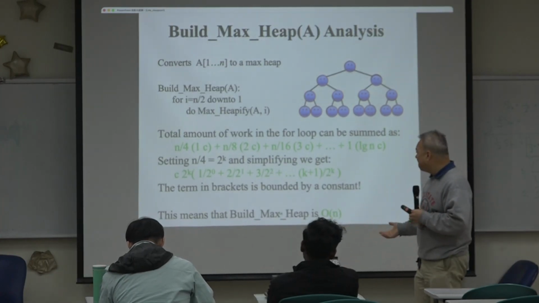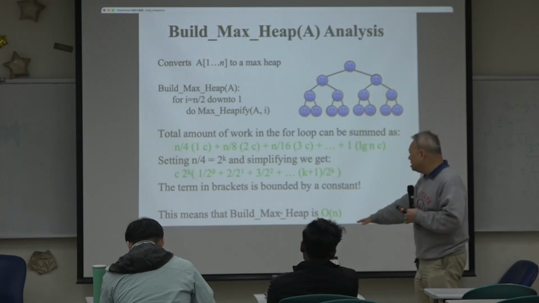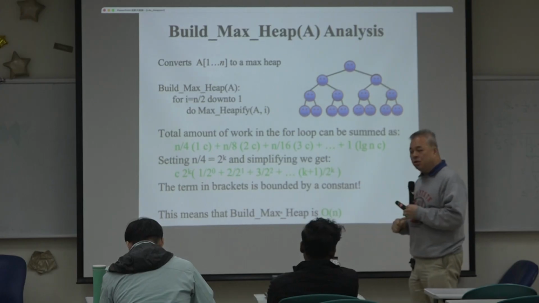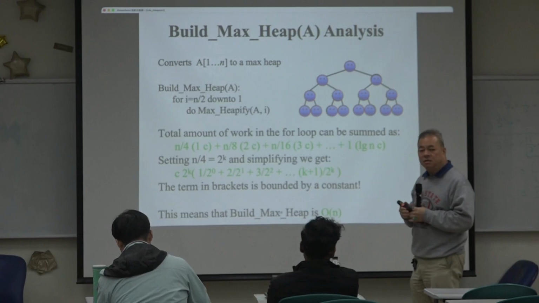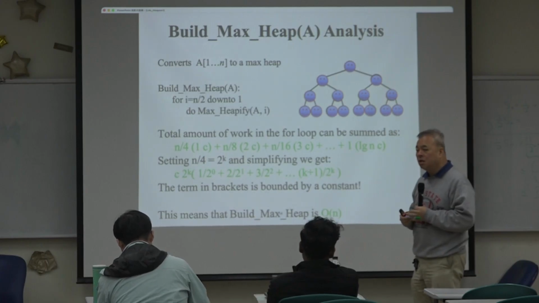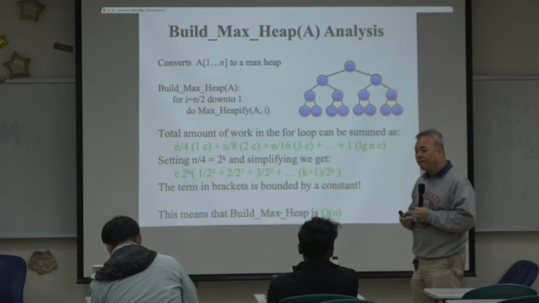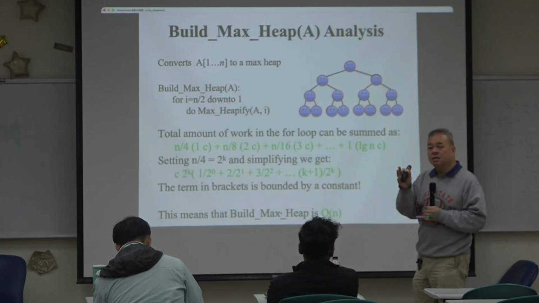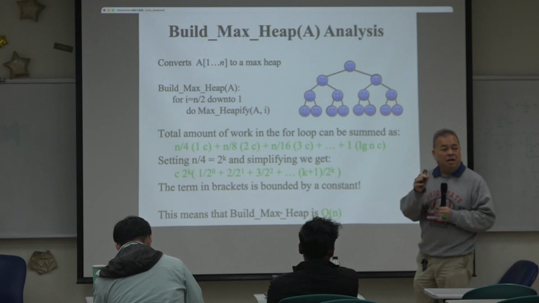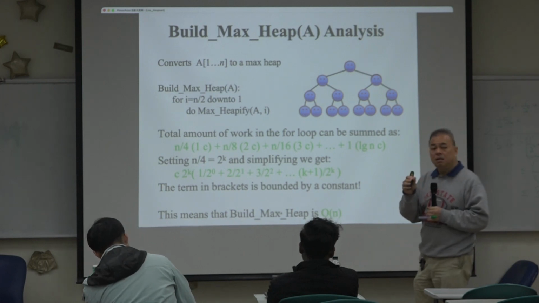Okay? So the whole thing is a linear term, linear order. Okay? 有问题吗？应该还可以吧。Okay.